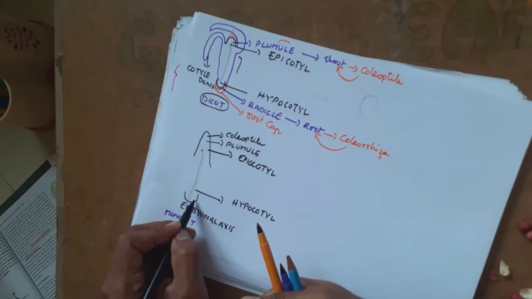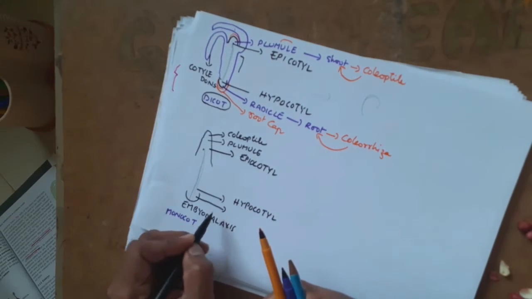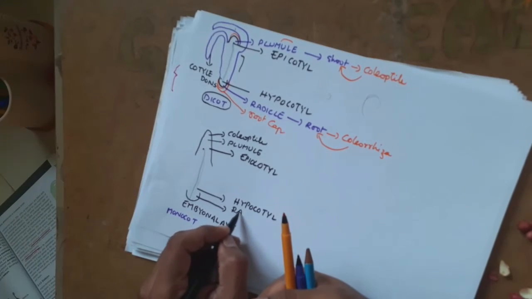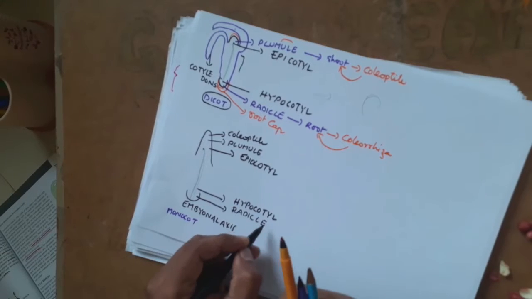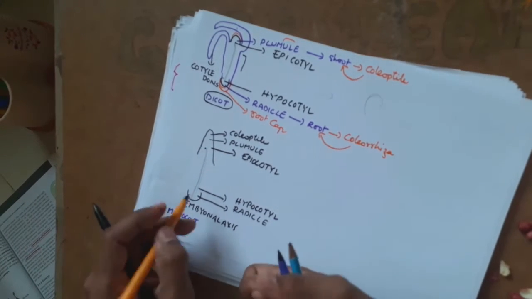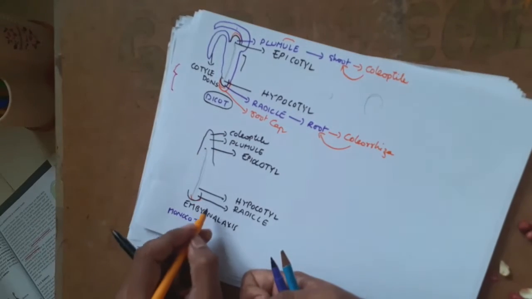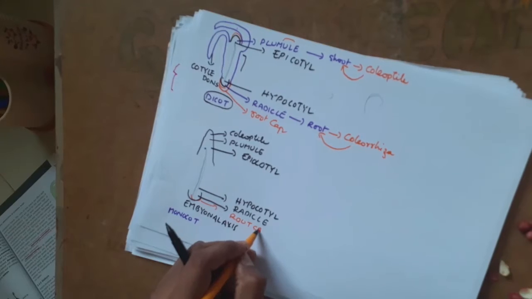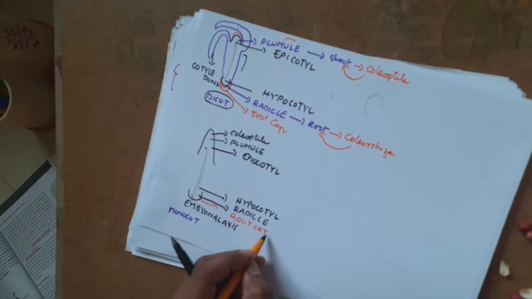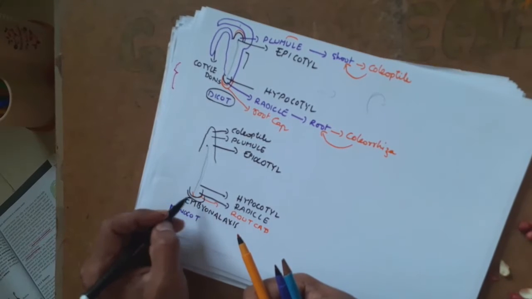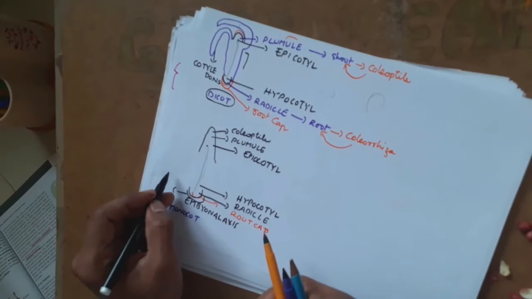This structure which is present at the tip is called a radical, followed by a root cap. Same way, root cap. And then the next structure called coleorhiza.